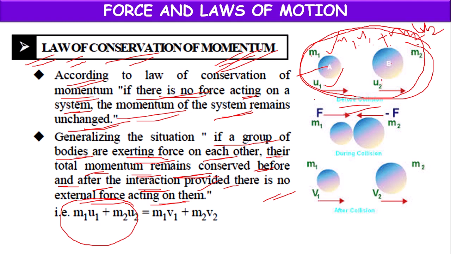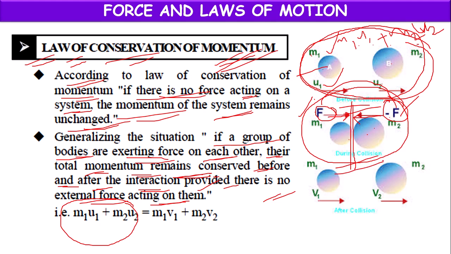Actually, the two bodies are moving. When they hit each other, during the time of hitting, forces are acting on the bodies. This body exerts force on that body, and that body exerts force on this body. The two forces are in opposite directions. One we can take as F, another we can take as minus F. During collision, they are under the effect of force.